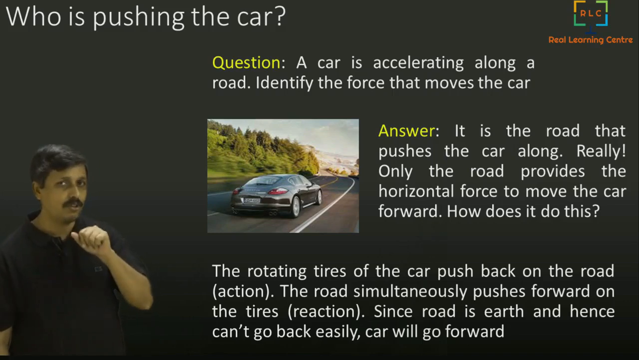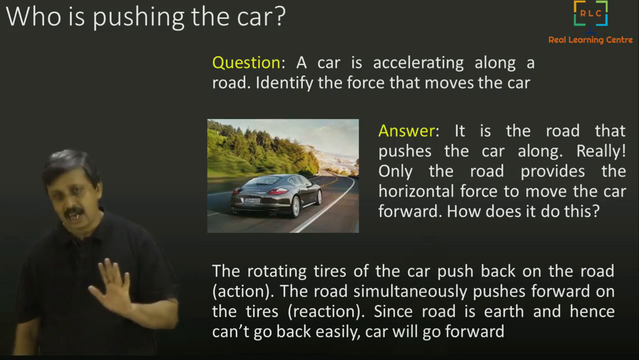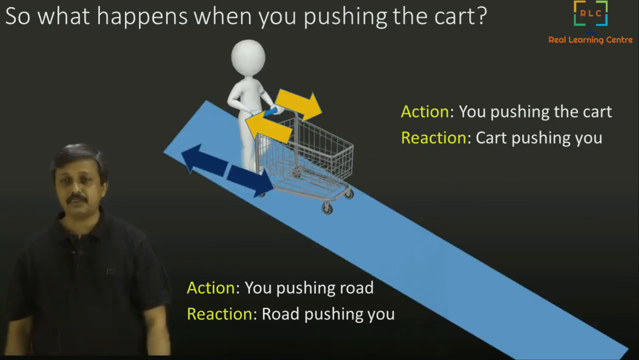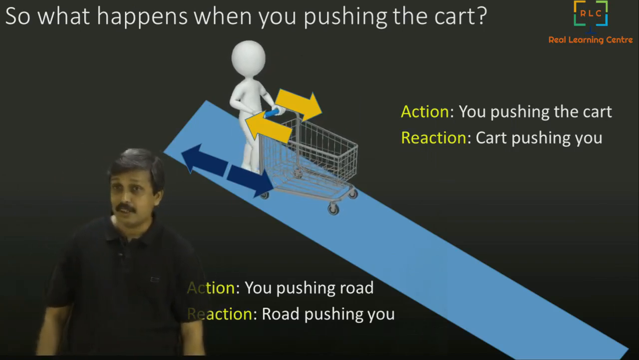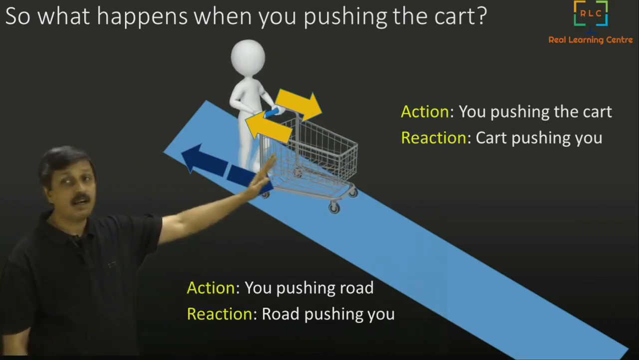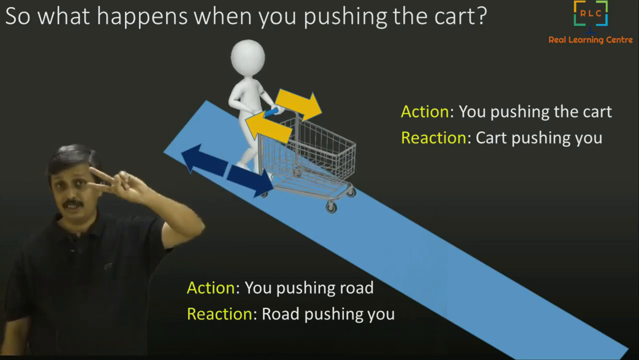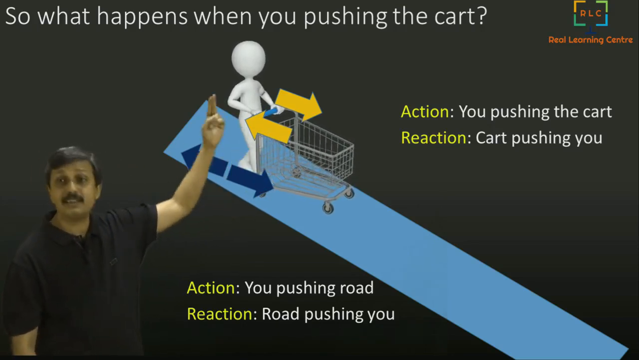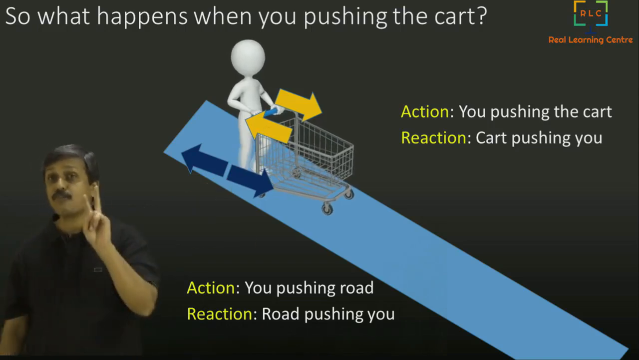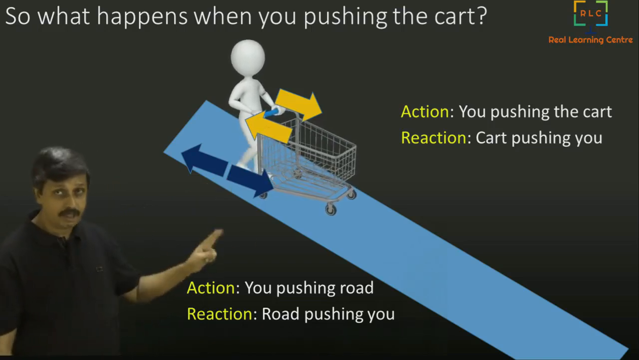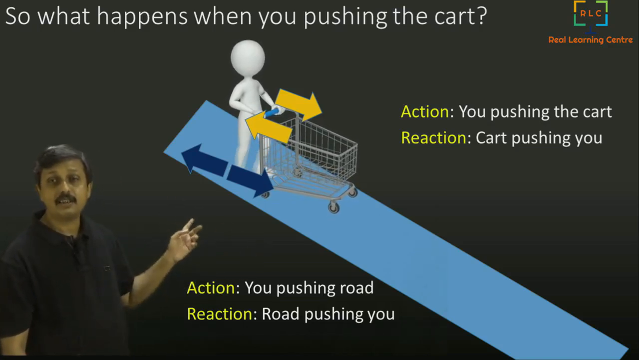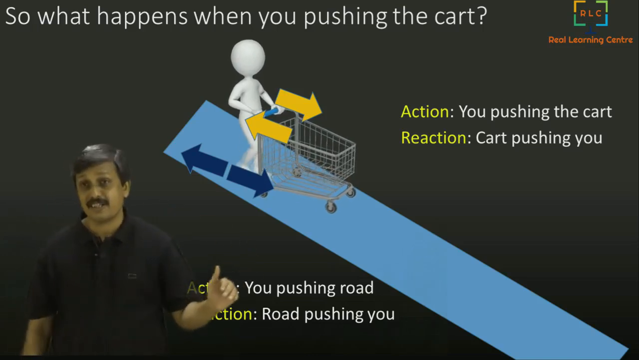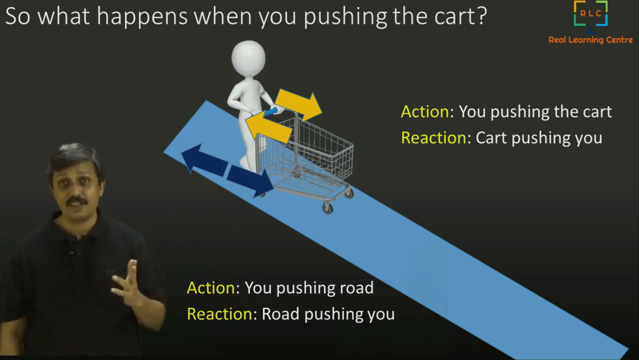So let's go back to our first question and our first observation of how it is when you are pushing the cart. What happens? Okay, when you are pushing the cart, there are two action and reaction pairs here. One is you are pushing the cart and the cart is pushing you back. So the two forces here: one force acting on the cart, another force acting on you. And then two more forces are there. When you are trying to walk, you are actually pushing the road back, the earth back. And the reaction force, the road is pushing you front. Now there are four forces here, two action and two reaction.